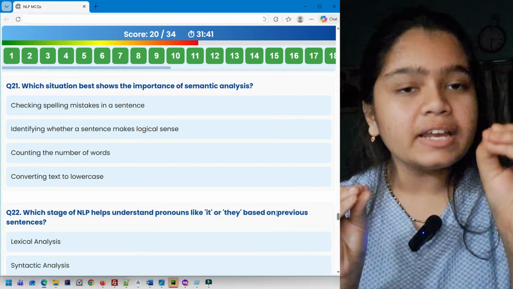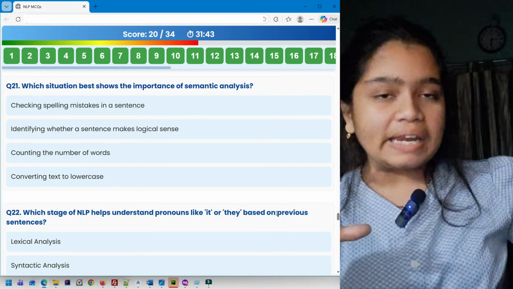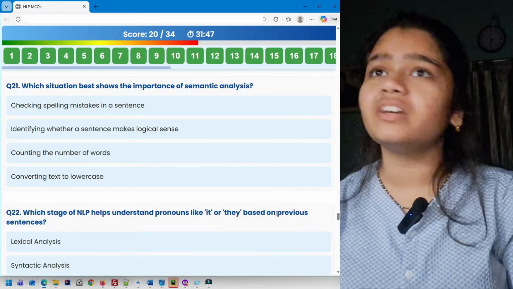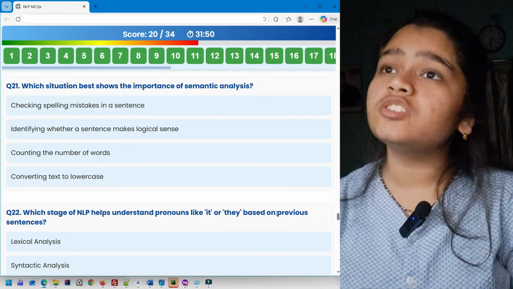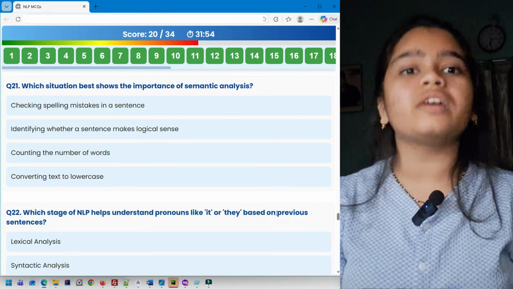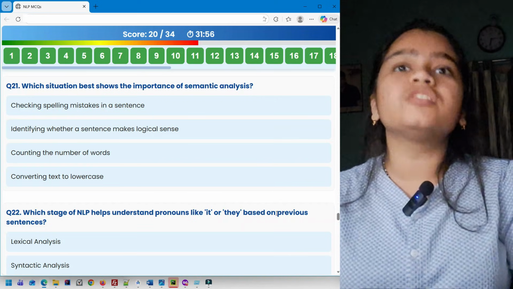Okay. Pragmatic analysis is real world meaning. Semantic means literal meaning. Checking spelling mistakes in a sentence, no. Identifying whether a sentence makes logical sense, yes, because if a sentence makes logical sense, that means it has a good meaning. The meaning is meaningful.